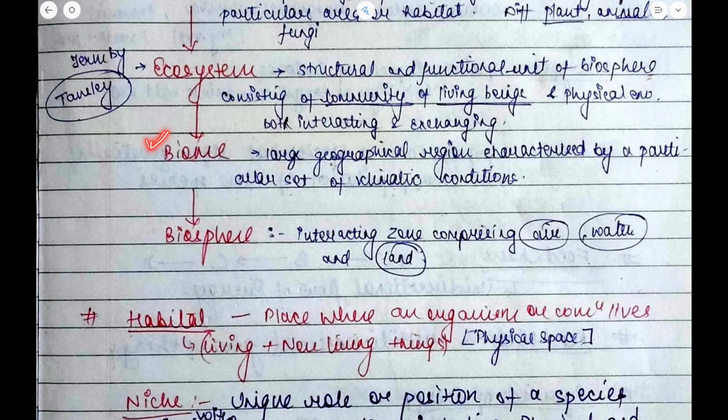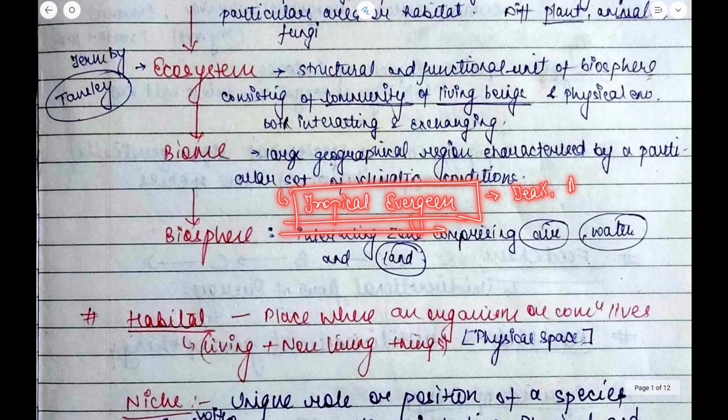So what is a biome? Now this biome has been a UPSC PYQ. This biome is the largest geographical region characterized by a particular set of climatic conditions. Meaning? Meaning, for example, the tropical evergreen forest. Okay, we know about the tropical evergreen forest. So name some of the trees that are there in the tropical evergreen forest. It is teak, ebony, and mahogany. Now these are the flora and fauna species that are there in tropical evergreen.